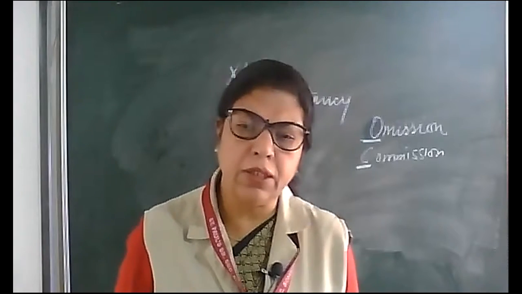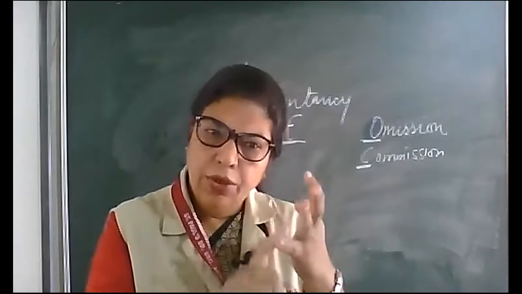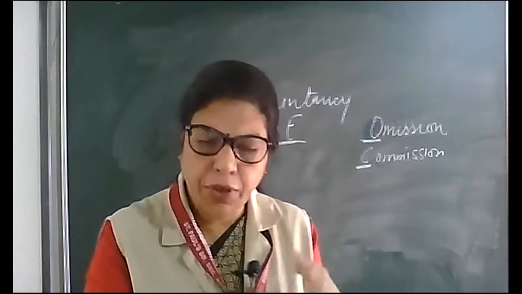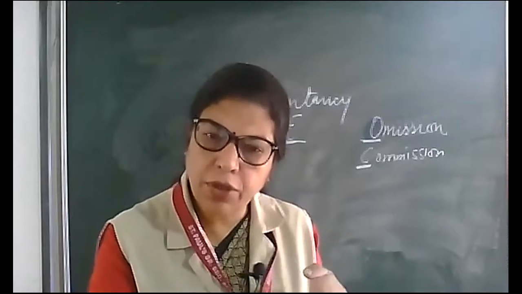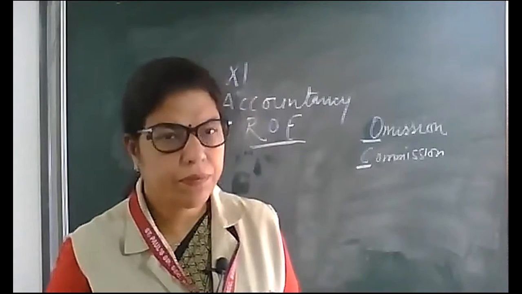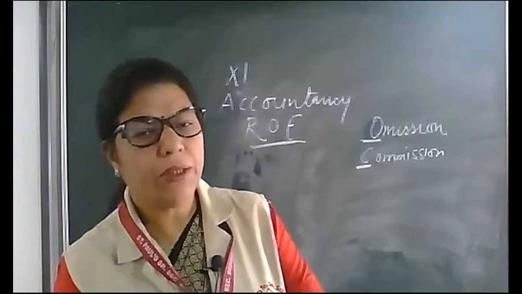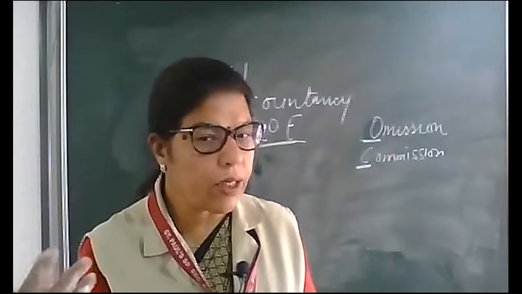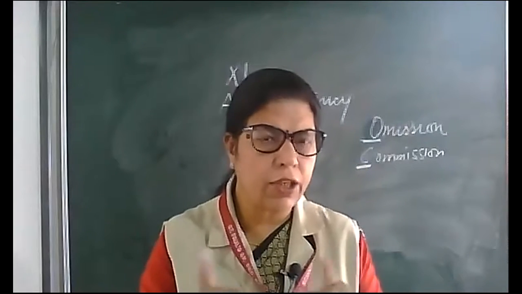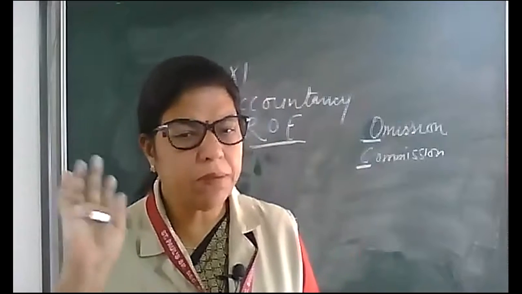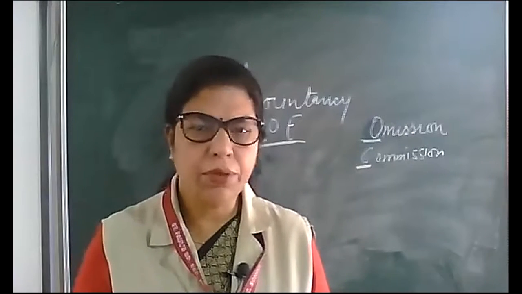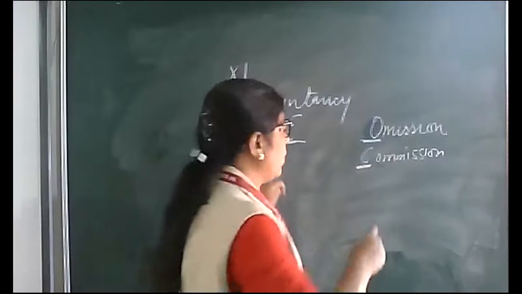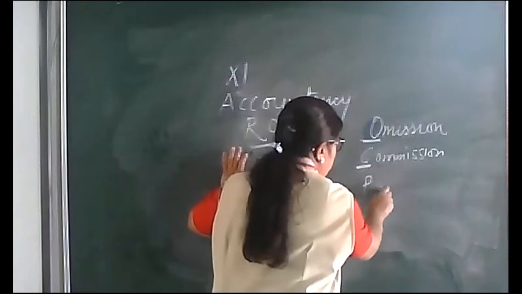Error of commission means wrong totaling, wrong balancing, wrong carry forward, wrong posting, wrong transfer, undercasting, overcasting of the total. That is error of commission, which is man-made error.